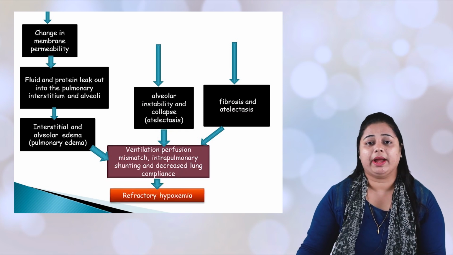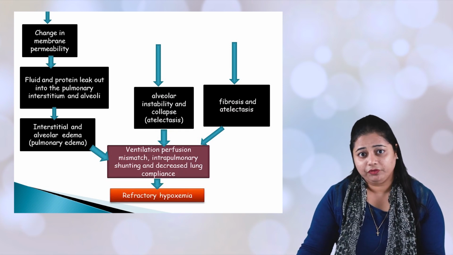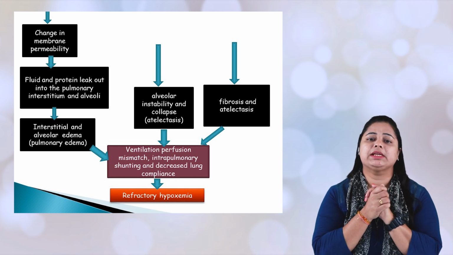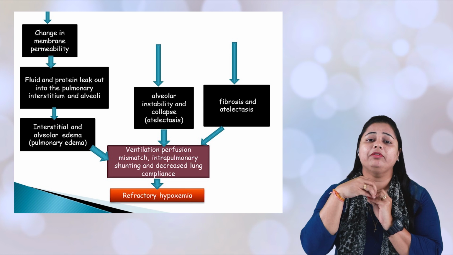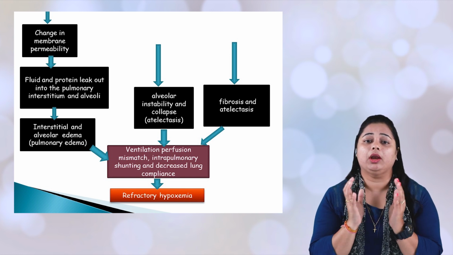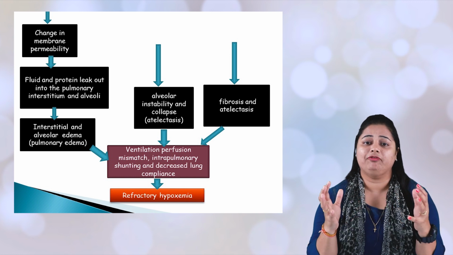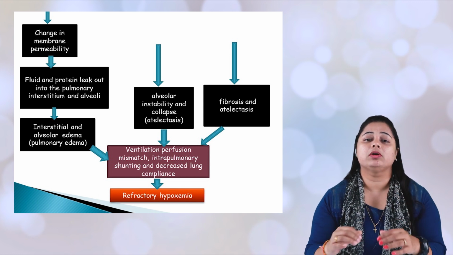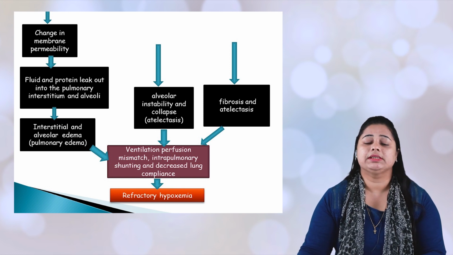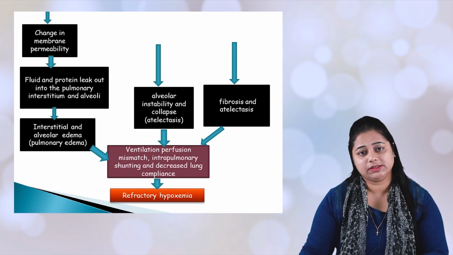This VQ mismatch leads further into refractory hypoxemia, where the alveoli are completely collapsed, and even though oxygen is given, it is inadequate and the alveoli will not inflate. So giving oxygen supply is also dangerous and causes oxygen toxicity.